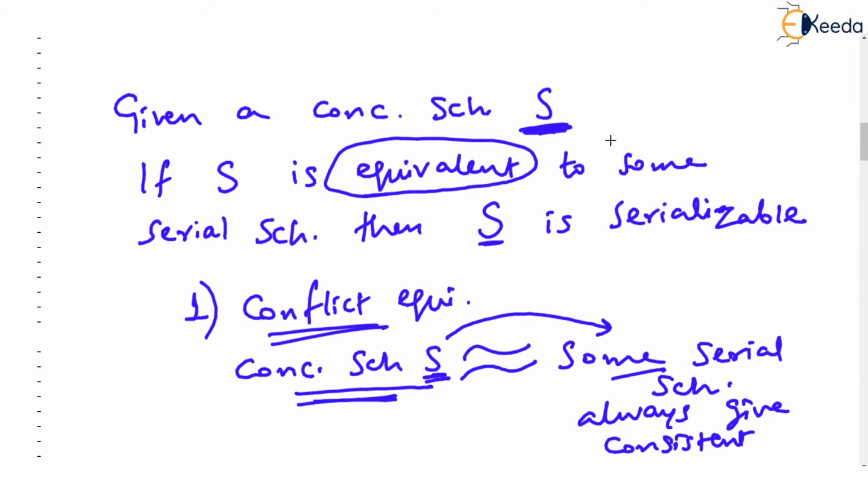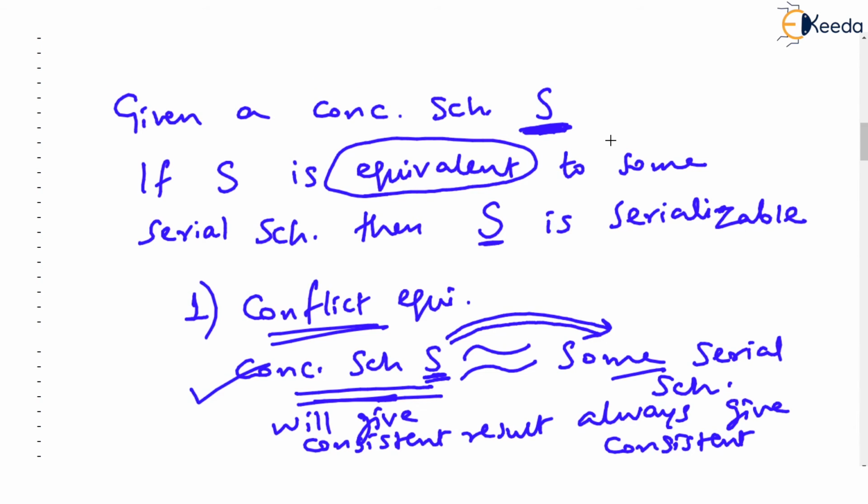But concurrent schedules may not give correct results. Why? Due to write-write conflict, read-write conflict. You have seen that in past chapters. But if we find that this concurrent schedule S is equivalent to one of the serial schedules, then this concurrent schedule is as good as serial schedule, and this also will give consistent result. So we can really accept this concurrent schedule without any worries.